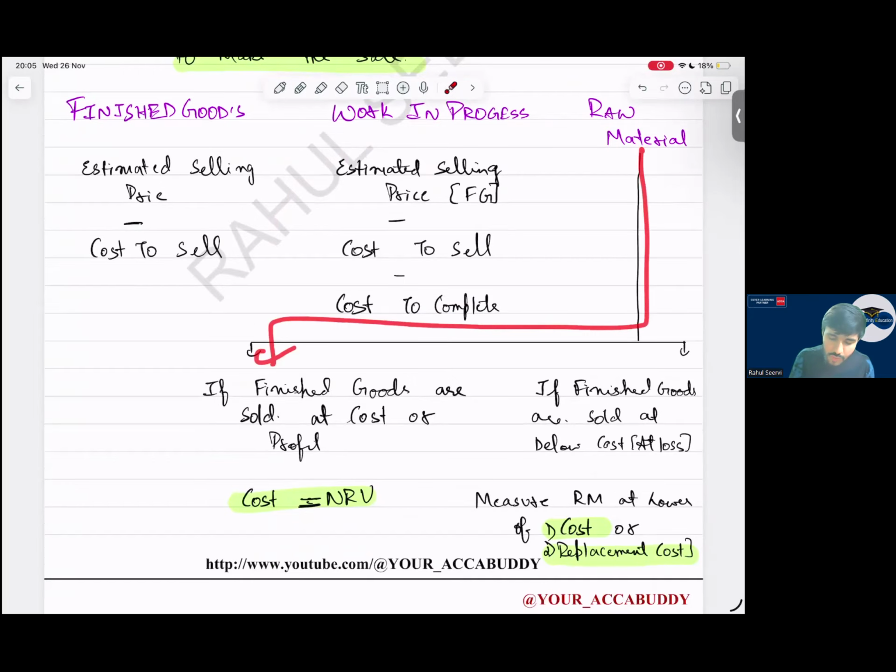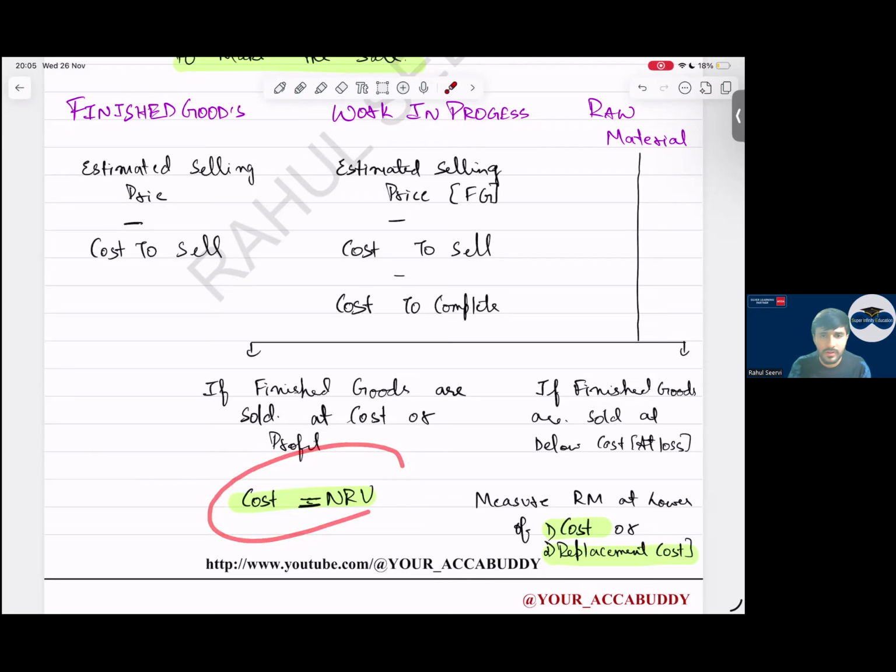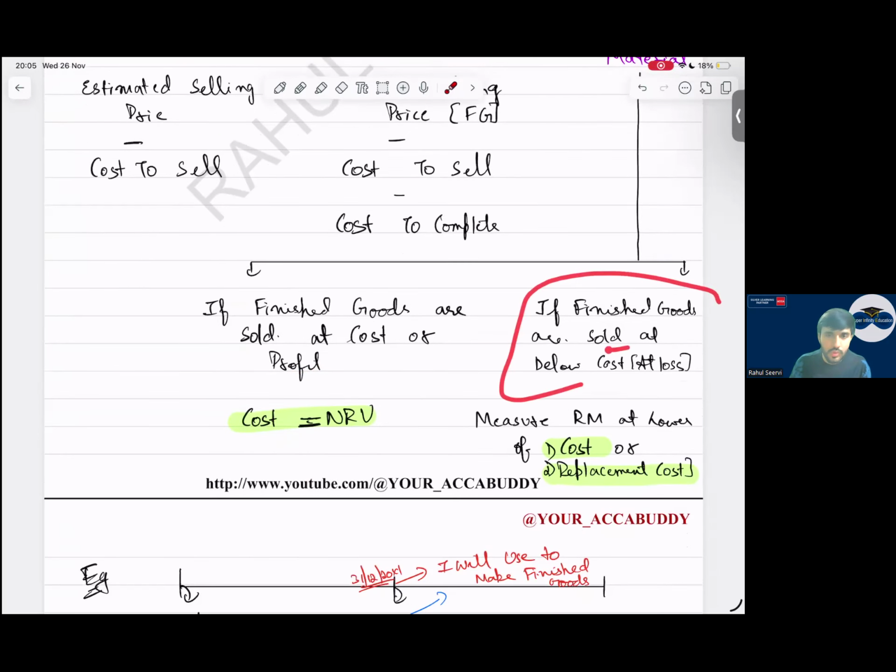If this raw material is converted into finished good and it is sold at a profit, the cost and NRV are one only. If today I have a raw material, I know the cost. What is the NRV, sir? The NRV will depend. Sir, if we can convert this raw material and sell it at a profit over cost, then the cost and NRV will be the same. No different. If finished goods are sold at a loss, that is at below cost, in that case, measure raw material at lower of